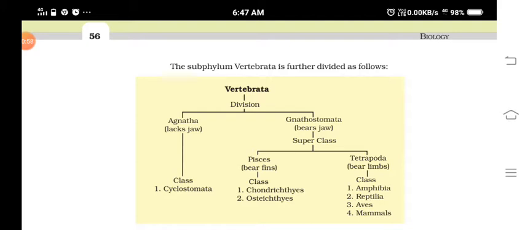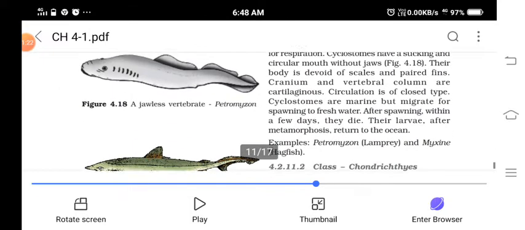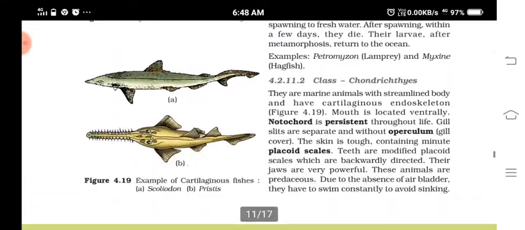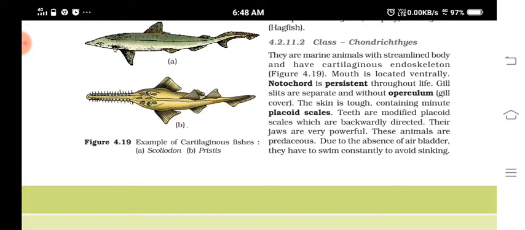Now we have to move on to the next topic, that is Gnathostomata, that are having jaws. Jaws are there in them, and this is divided into two superclasses, that is Pisces and Tetrapoda. Now we are going to study about the Pisces. So the superclass Pisces includes Chondrichthyes and Osteichthyes. You have studied this.